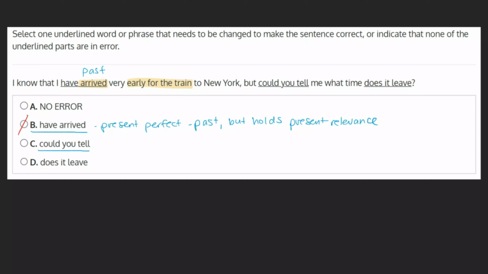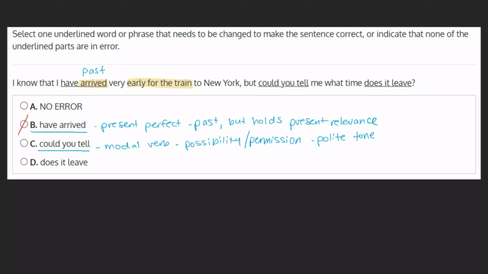C. Could you tell? This phrase uses a modal verb. A modal verb is a helping verb used to express possibility, permission, or other related concepts, like could, can, should, etc. They usually bring a more polite tone to the sentence. In this sentence, the speaker is politely inquiring after the train's departure time, and as such, a modal verb is appropriate here. This choice can be marked as incorrect.